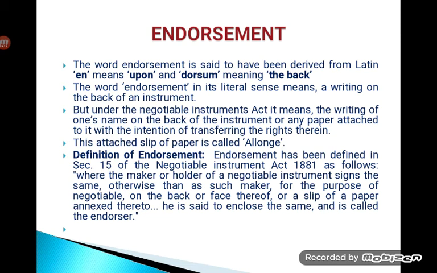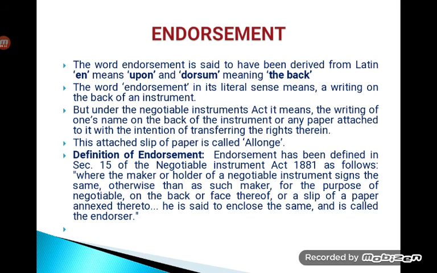Then the next topic is endorsement. Endorsement, as you can see on the screen, is derived from the Latin words: en means upon, dorsum means the back. The word endorsement in the literal sense means a writing on the back of the instrument. But under the Negotiable Instruments Act, it means the writing of one's name on the back of the instrument or any paper attached to it with the intention of transferring the rights therein.